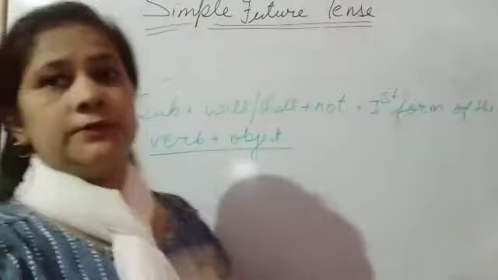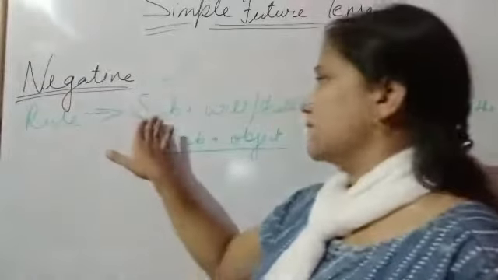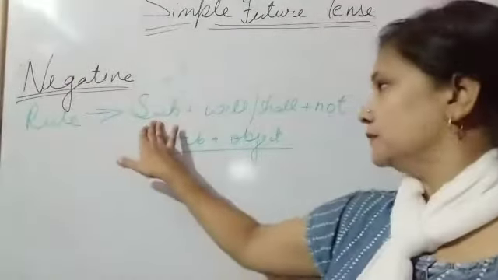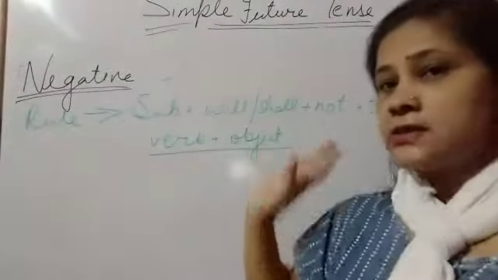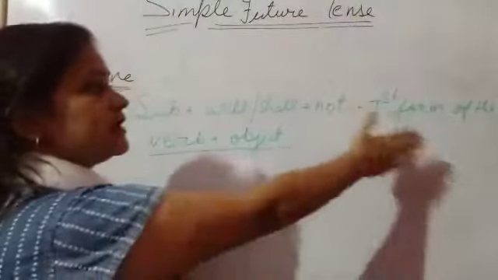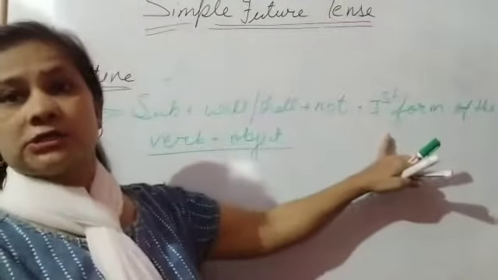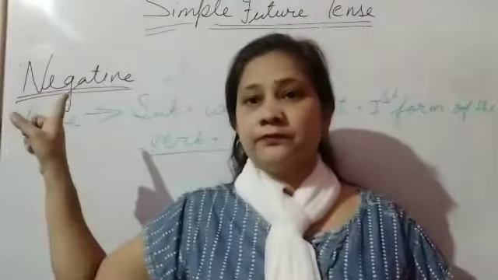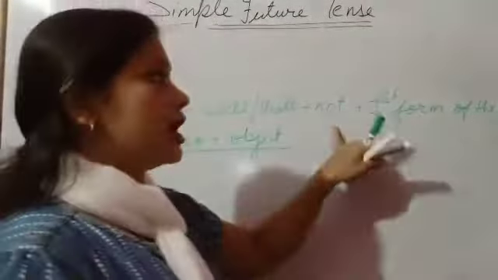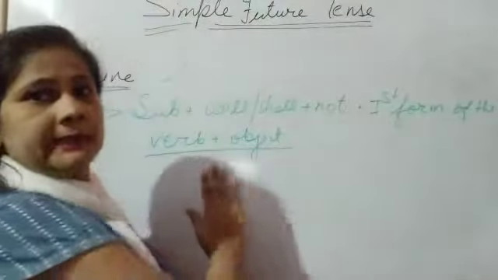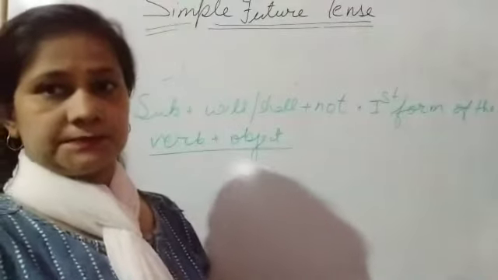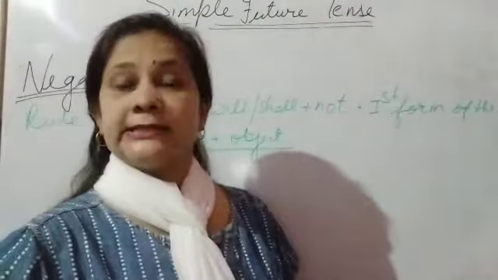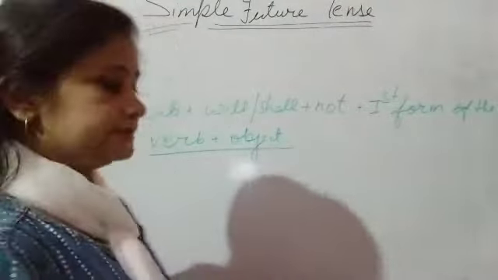This is the rule. The subject, you know, is the doer in the sentence. Will and shall are the helping verbs. First we add not because it is negative, and then the first form of the verb and object. Okay, so let's see the example.